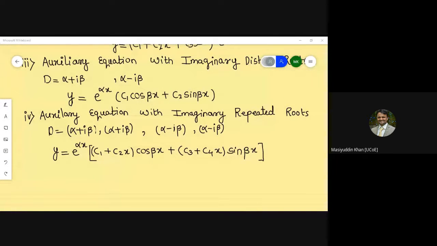Positive ones take cos term and negative ones take sin? No way, not negative and positive; all the terms you should consider. Till now you should see the formula only. Tomorrow we are going to solve the numericals, then definitely you will understand what exactly your doubts are. Because until we solve problems based on such things, you will not understand what exactly we have taken.